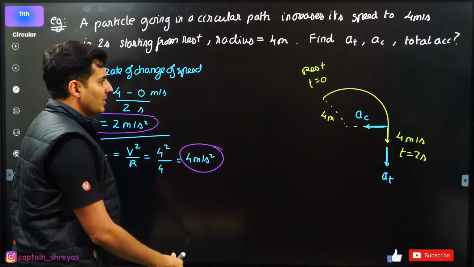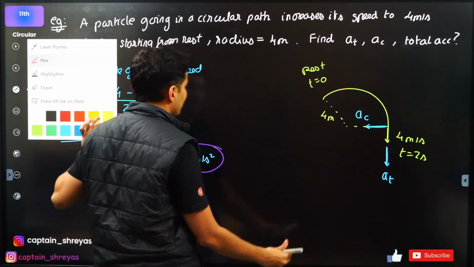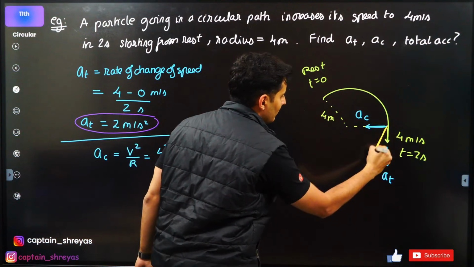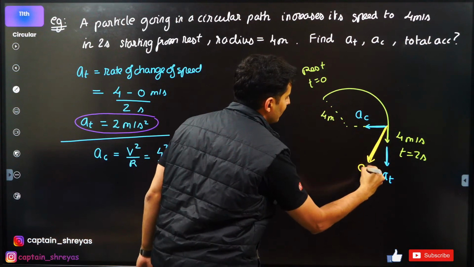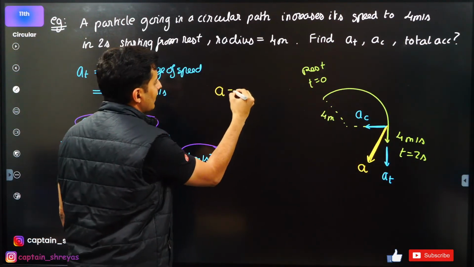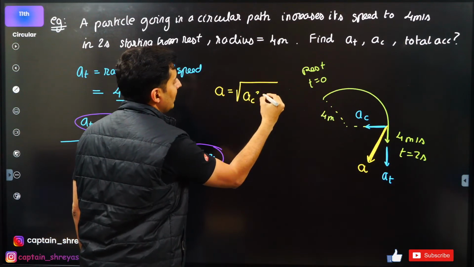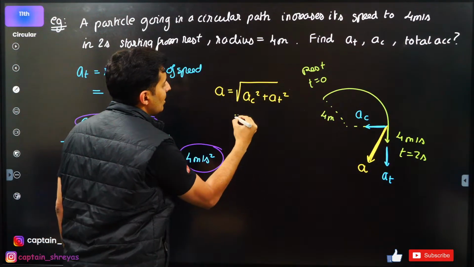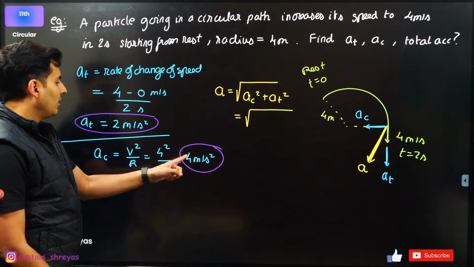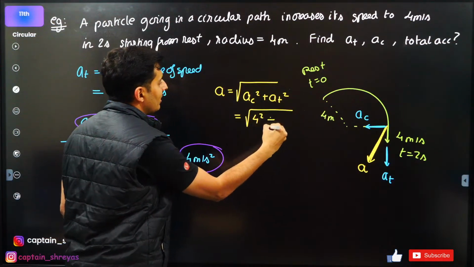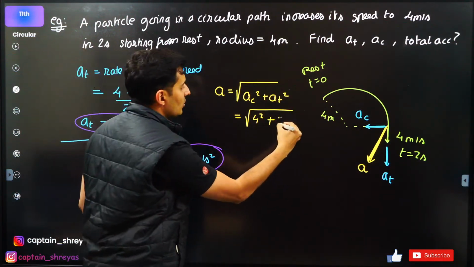is the total acceleration. Don't you see, my dear students, the total acceleration will be this one. And can I not say total acceleration is root of centripetal square plus tangential square? Centripetal is 4, so I'll put 4 square over here. Tangential is nothing but 2, so 2 square.